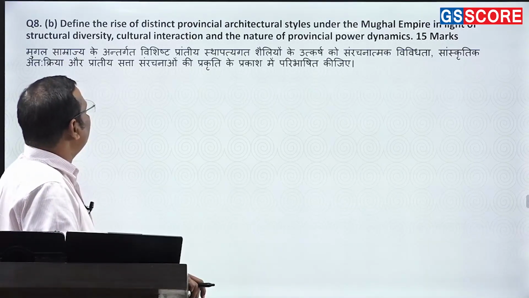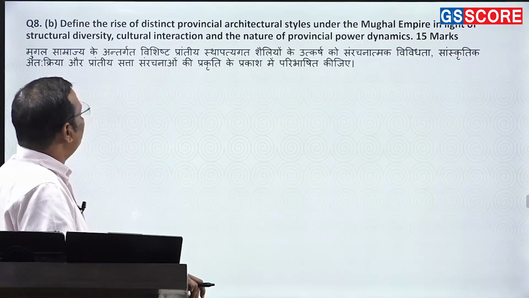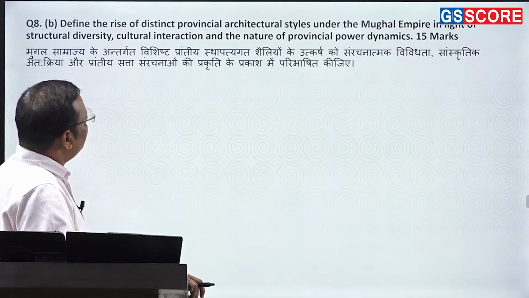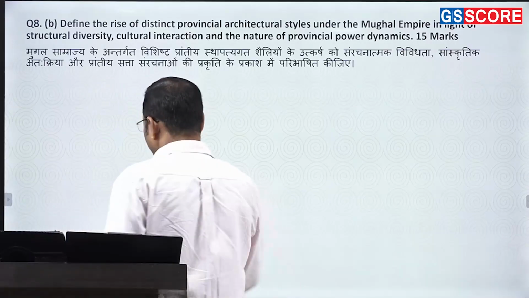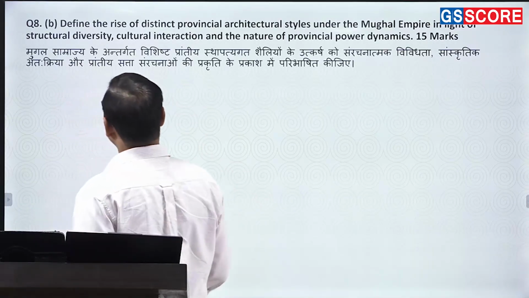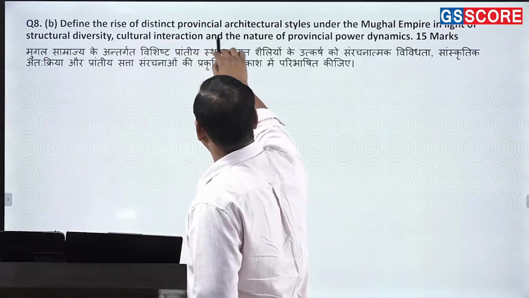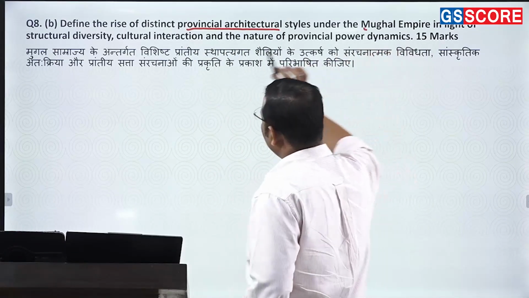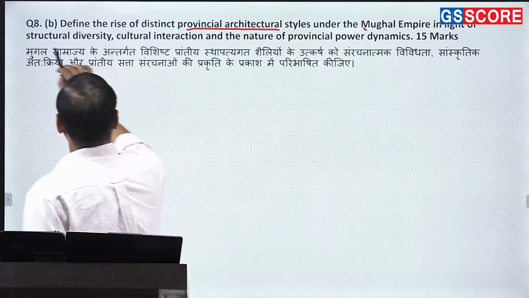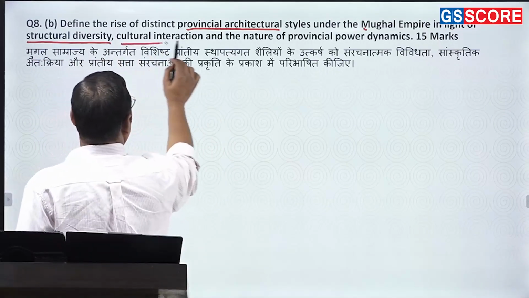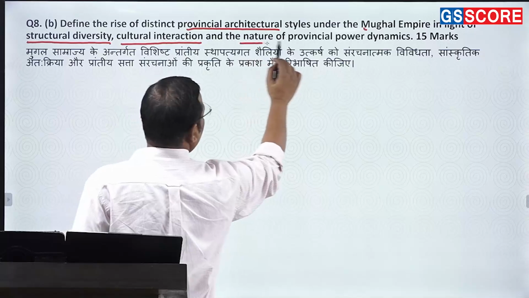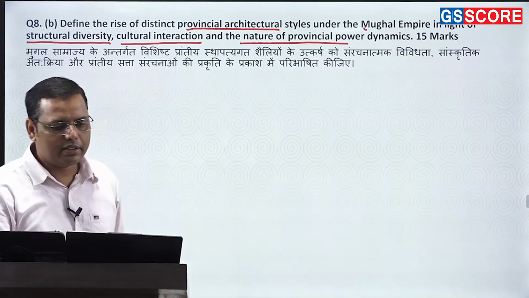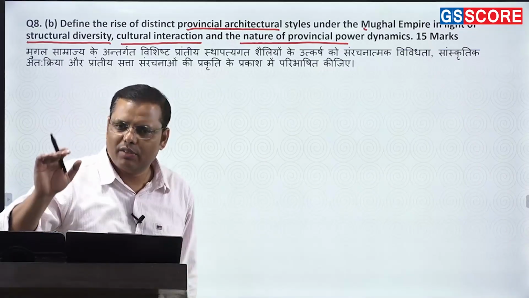Define the rise of the distinct provincial architectural style under the Mughal Empire in light of structural diversity, cultural interaction, and the nature of provincial power dynamics. Okay, this question is, though it is from art and culture, a more tricky question. The rise of distinct provincial architecture under the Mughal Empire, in the light of structural diversity, cultural interaction, and the nature of provincial power dynamics. So basically, the regional powers started emerging in this period when the Mughals were slightly going